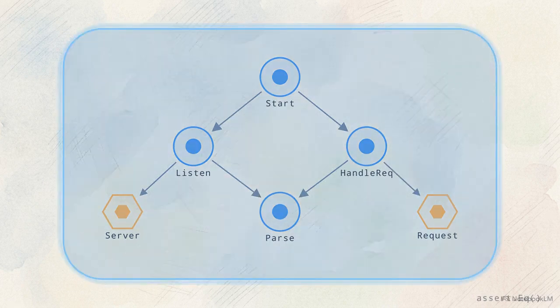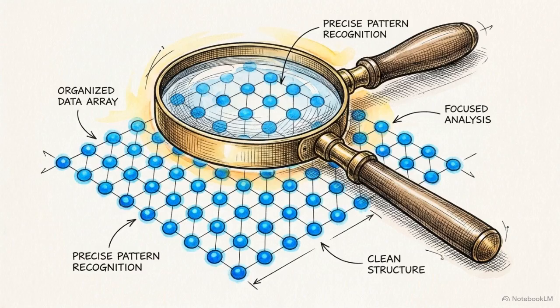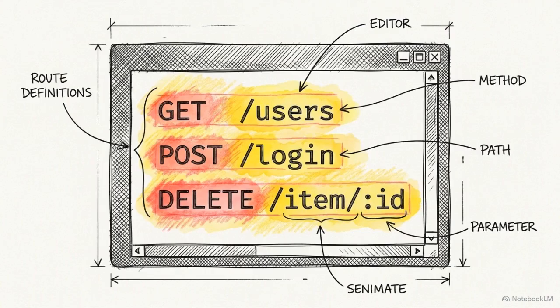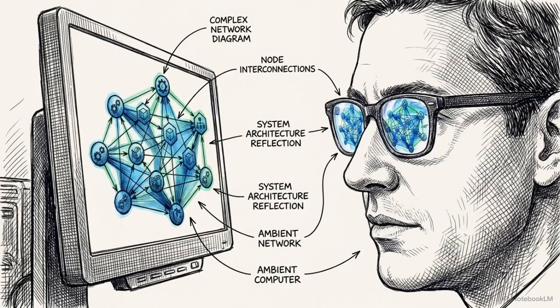Because this is an in-memory structural map, it inherently filters out the noise. Dead code, comments, and unused strings are left behind. What remains are highly actionable insights: active call edges, precise struct mutations, and mapped HTTP route patterns. Through AST parsing, the codebase transforms from a chaotic folder of text into a pristine, queryable mathematical graph. This graph becomes critical during the highest risk operations in Go architectures: splitting, merging, or refactoring at the package level.